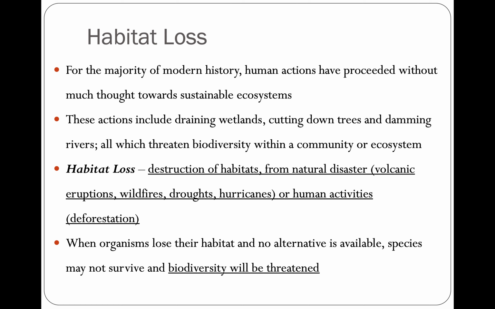Habitat loss is one of those things. For the majority of modern history, human actions proceeded without much thought towards sustainable ecosystems. These actions include draining wetlands, cutting down trees, damming rivers, all of which threatened a community's ecosystem. So habitat loss is the destruction of habitats from natural disasters, like volcanic eruptions, wildfires, droughts, hurricanes, or human activities, with the example of deforestation. When they lose their habitat and no alternative is available, species may not survive, and biodiversity will be threatened. A habitat is like a home.